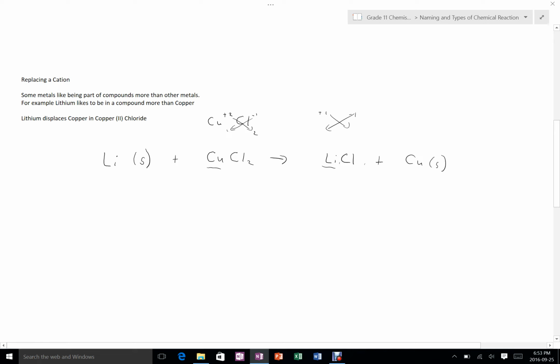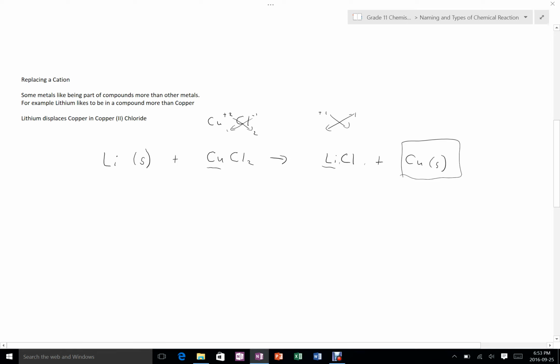This reaction would actually happen, and it wouldn't happen the other way around, and that's an important aspect of copper. Copper makes a good element for stuff that you want to last a long time, jewelry, money, stuff like that, because it really doesn't like to be part of a compound. It really just wants to hang out as a solid. And so the fact that it wants to stay as a solid means that it is good for something like money, because of course we don't want our money to dissolve away. It also happens to be rare enough that it works for that purpose too.